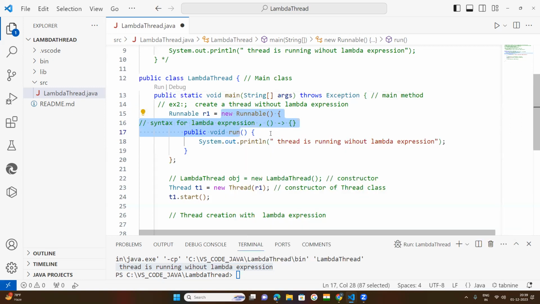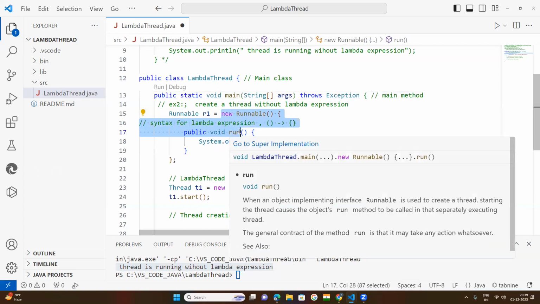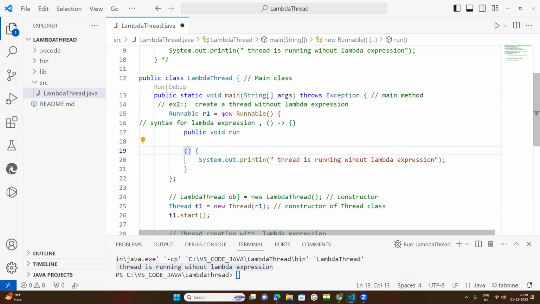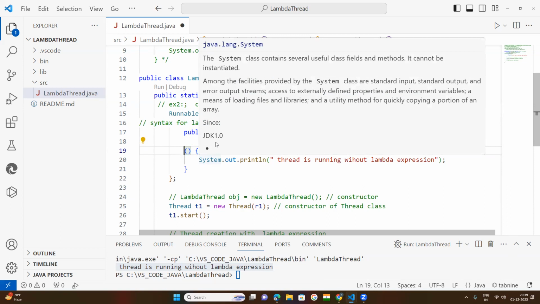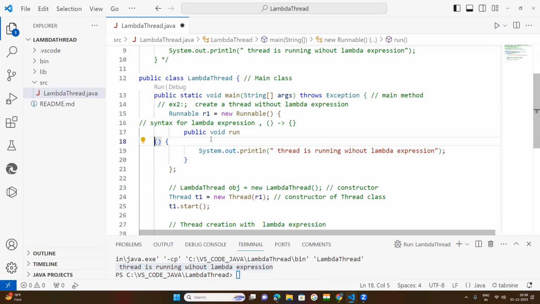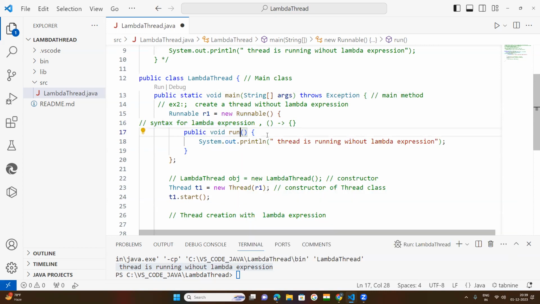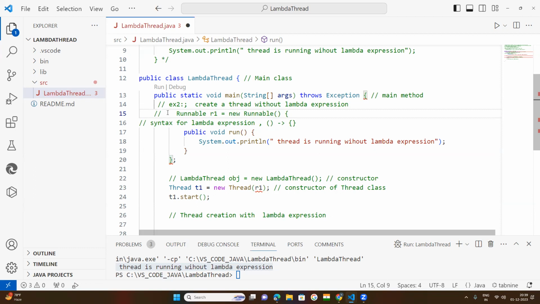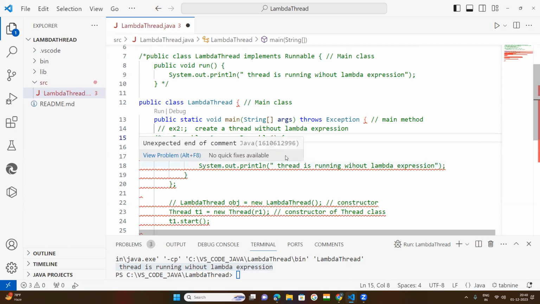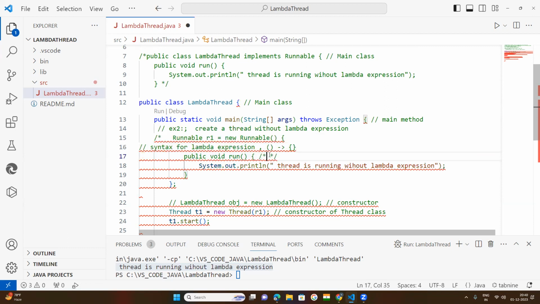I will write the code. Try to understand that. You keep it as it is, and you keep this total code in the comment section, from here to here.